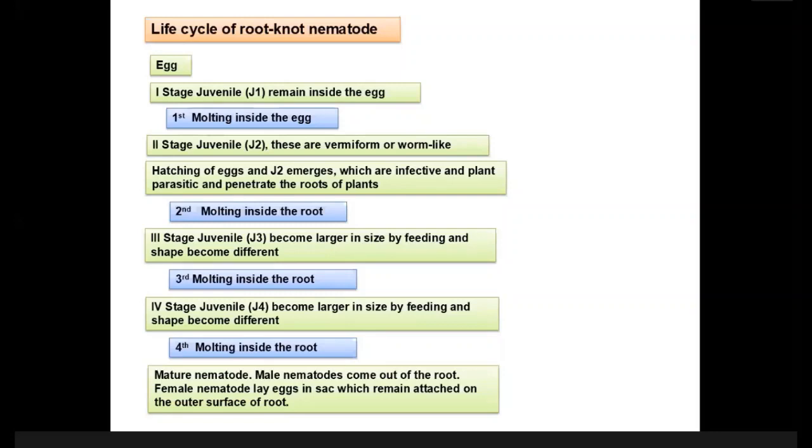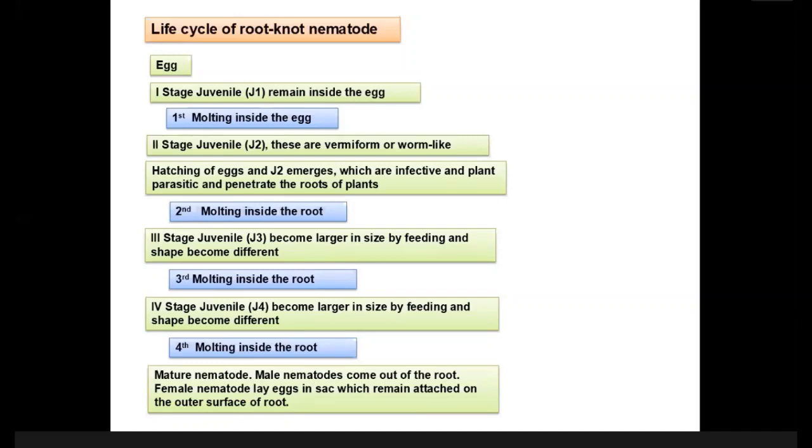There are several stages of nematode. For example, first stage juvenile, second stage juvenile, third stage juvenile, fourth stage juvenile, or then adult nematode. So among these stages, which one is the infective? Which one attacks the plant? Among these four stages, mind it, I can ask you in the exam in the form of a quiz. Second stage juvenile is the infective stage of root knot nematode.